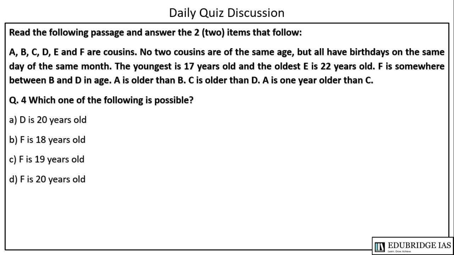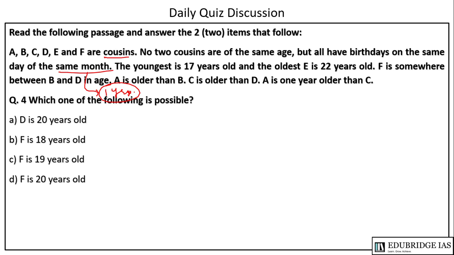The next question is, A, B, C, D, E and F are cousins. No two cousins are of the same age, but all have birthdays on the same day of the same month, मतलब एक ही महीने के सेम दिन बर्थडे आ रहा है, that means they have 1 year का डिफरेंस है.